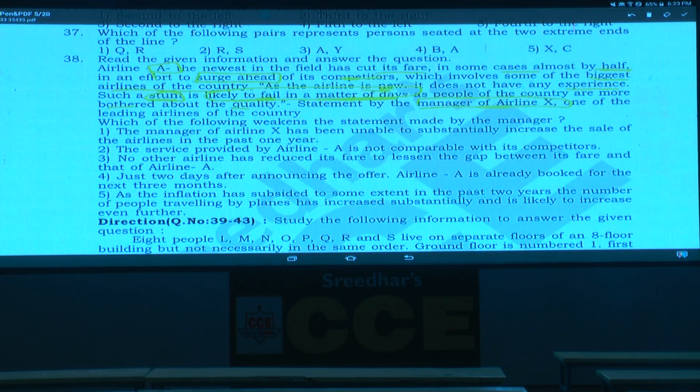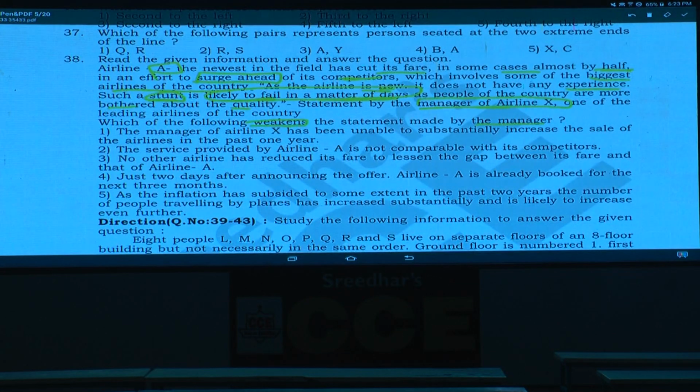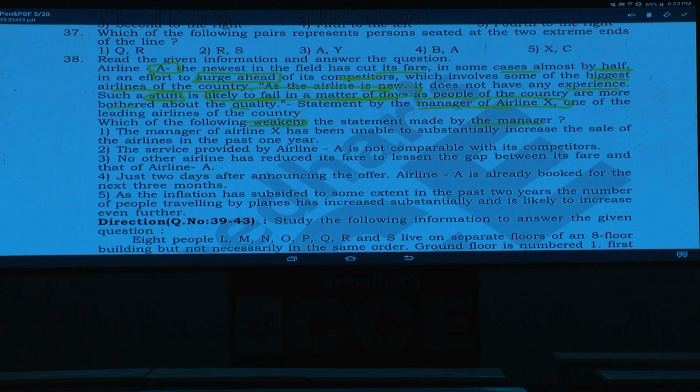Then, which of the following weakens the statement made by the manager? Weakening means whatever the statement made by that person, something opposite must happen. That means showing a proof that this cannot happen. What cannot happen? This will not fail in a matter of days, isn't it? Then check out the choices here.